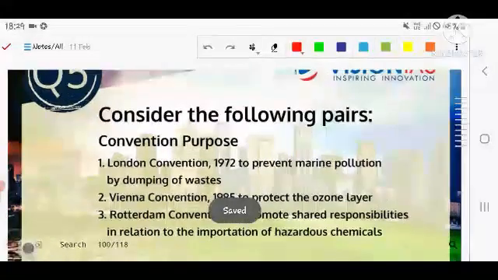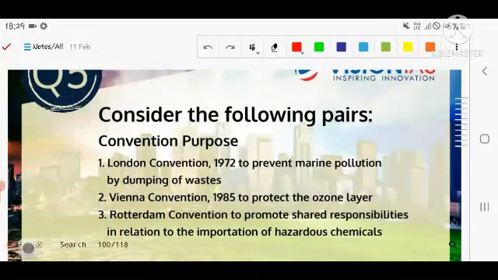The next question is related to the environment section, which is asking about the London Convention of 1972. It is regarding the prevention of marine pollution by dumping of wastes that are generally drained in the water bodies.